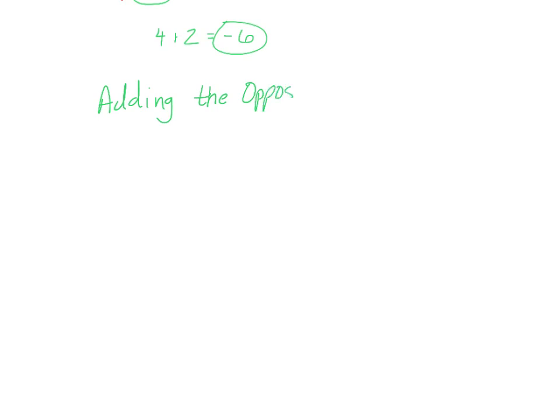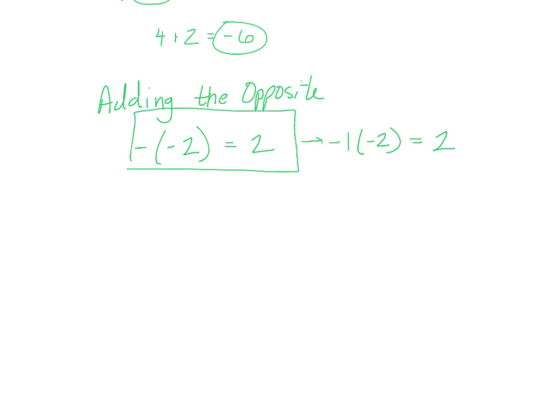Anytime it says add the opposite, it means you have a negative and then another -2. Anytime you have a negative parentheses and a negative number, it equals whatever number's in the parentheses but positive. Okay? Because that is like multiplying -1 times -2, which we're going to learn about tomorrow. But when you multiply 2 negatives together, you get a positive. So that is how they get this. Okay, it comes from that.